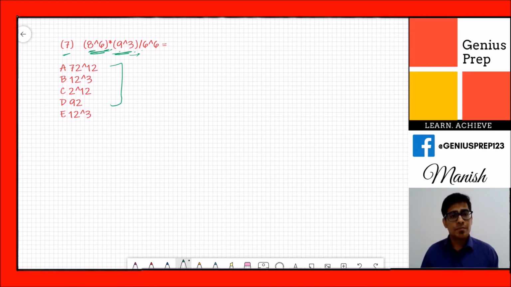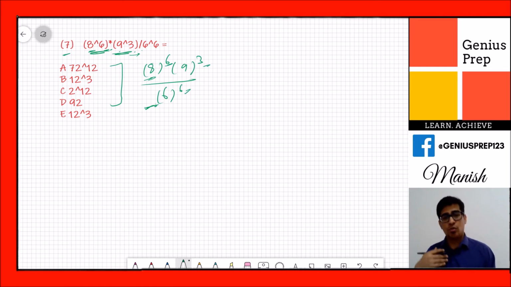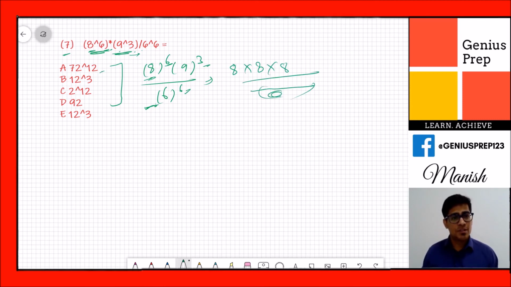Okay, so now when you write it down in this form, 8 raised to 6, 9 raised to 3, 6 raised to 6, you will see that neither the bases are the same nor the exponents are the same. How will you solve that? One way of solving, if you don't want to use the previous rules, would be to write 8 cross 8 cross 8 and so on and solve this, but you will not get the answer, because the options are given in exponent form. So you need to factorize these into prime factors.